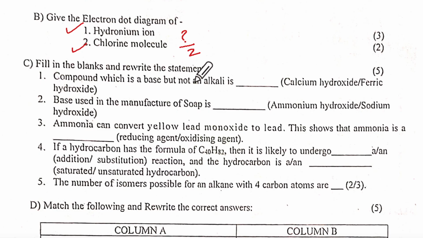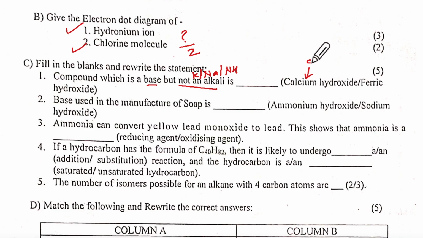Compound which is a base but not an alkali means it is not K, Na, NH4. Correct? So it's a base but not an alkali. Now calcium hydroxide and ferric hydroxide is what they have given.